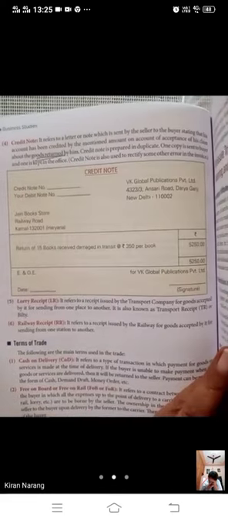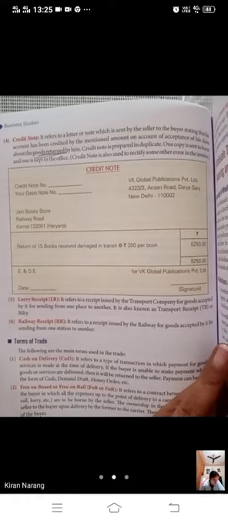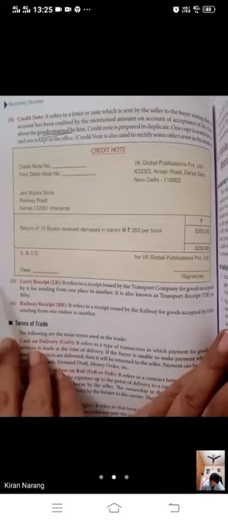This is in case of sales return. If we have received goods returned from anyone, we are going to make a copy of the credit note. One copy we will give to him and the duplicate we will keep for the office record.